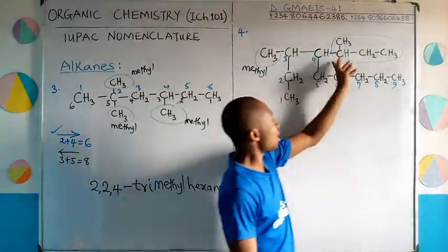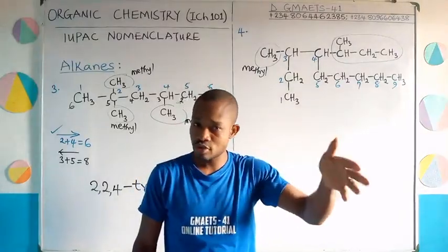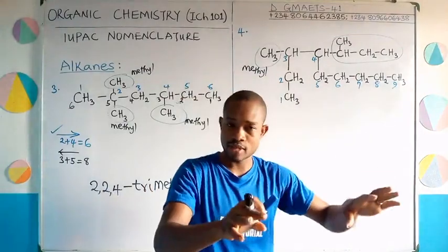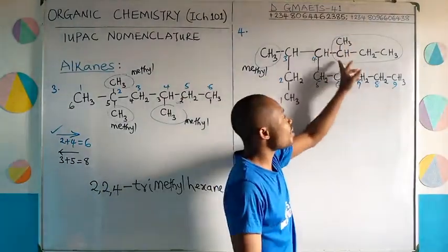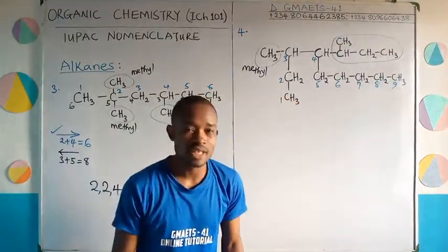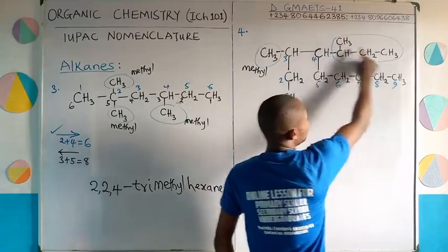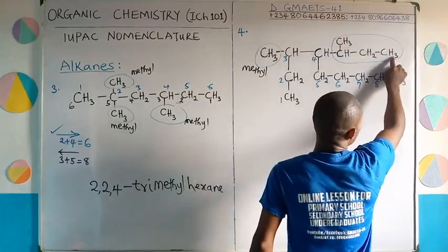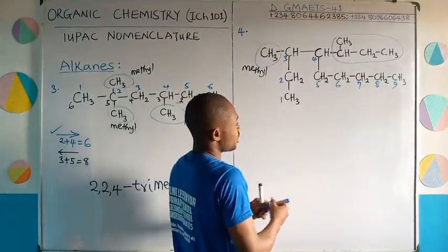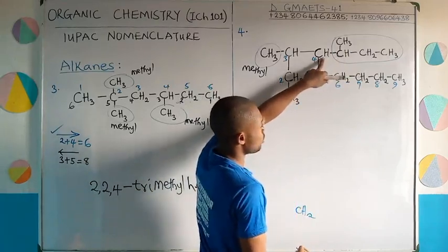Now, I want you to take notes as I guide you on how we handle this type of attachment. Generally, around here we have 4 carbons. The prefix for 4 is but, and as an attachment, which is generally an alkyl, it should be butyl. But that you have 4 carbons here does not mean that this attachment is butyl. It is not butyl. If it were butyl, this CH3 would not be here. The CH3 would end here, and in fact this CH3 would be CH2, with one hydrogen coming here. It would be something straight like this. Let me show you. It would be CH2, where this carbon is linked to the parent carbon number 4.